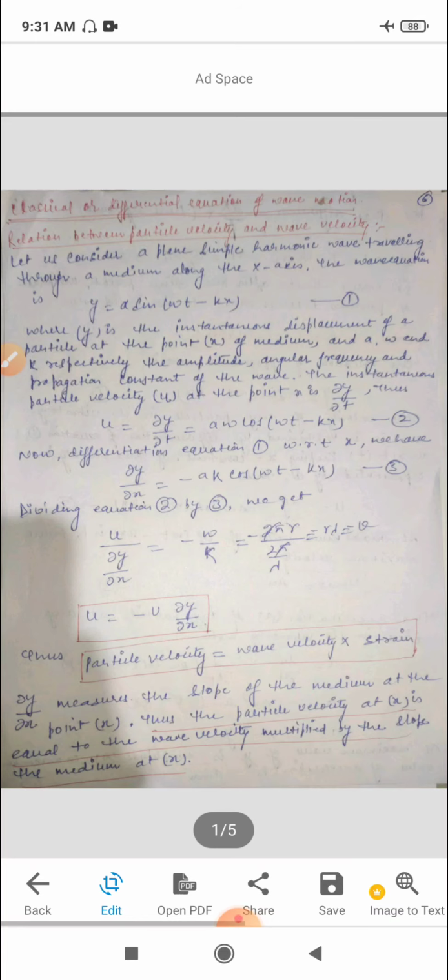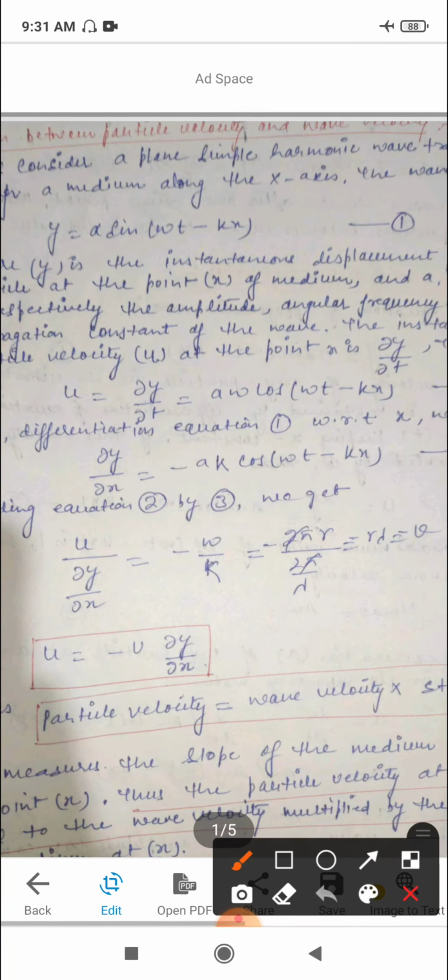The wave equation is y equal to a sin(ωt − kx), where y is the displacement of a particle at the point x of the medium, and a, ω and k are respectively the amplitude, angular frequency and propagation constant of the wave.